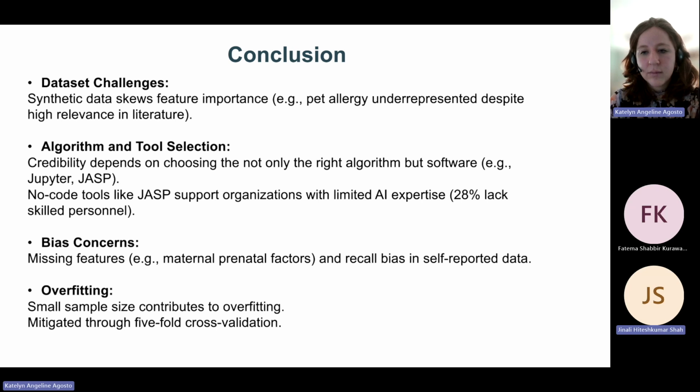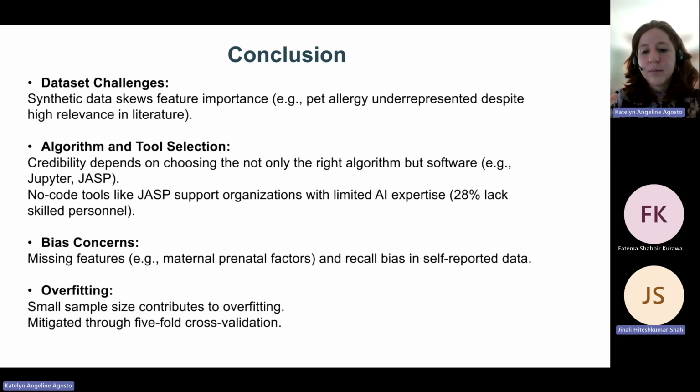Furthermore, there are barriers to the model's capacity in determining potential diagnosis for childhood asthma, based on potential selection bias from missing features. For example, maternal prenatal risk factors have been shown to be useful features in predicting childhood asthma risk. Other concerns include recall bias, where self-reported data from patients might not be as accurate compared to clinically determined data.